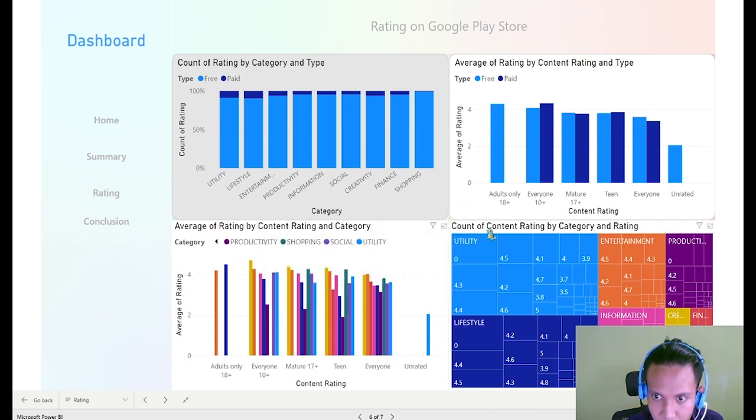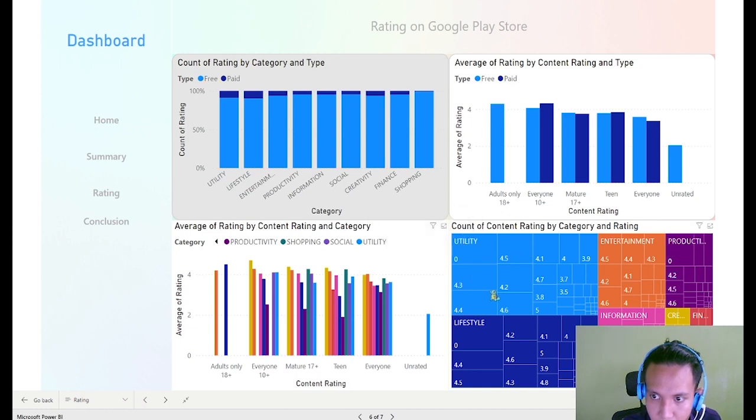So lastly, the count of content rating by category and rating. The color represents the category while the inner rectangle represents the rating of each category. We can see here utility has 0 rating, 4.5, 4.1, 4.3, 4.2, followed by other. Here we have a lot of 0 ratings, but we cannot say that it is an outlier because maybe people use the application but don't give feedback on the rating. That's why it has 0 rating.